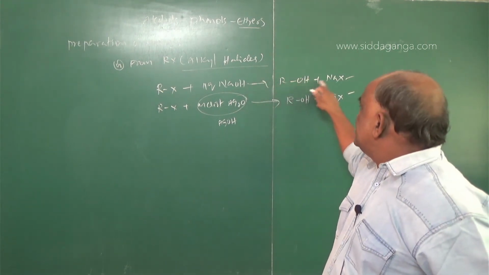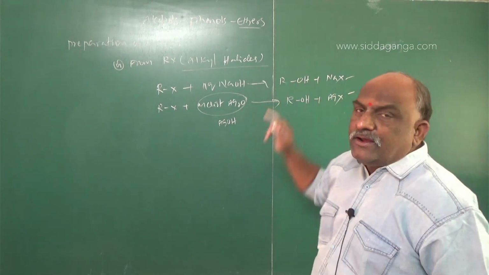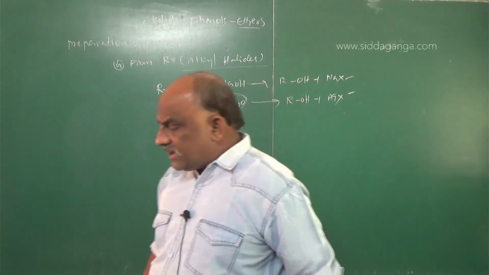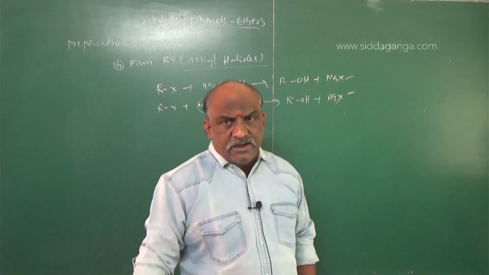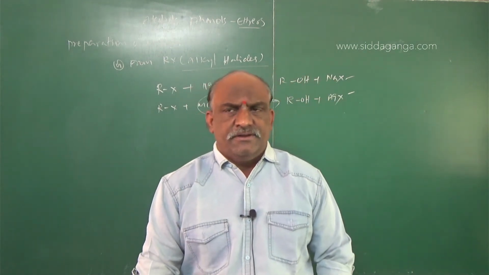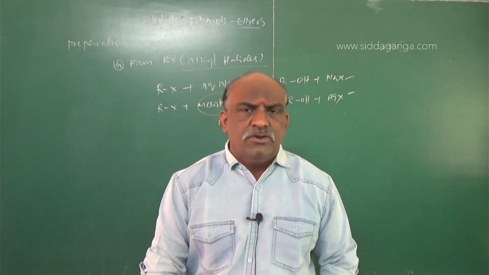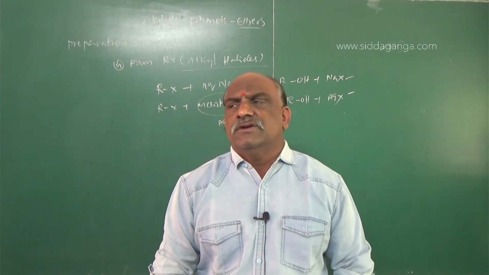Because ROH plus NaX, NaOH will be eliminated and RX will be formed. Clear? So alkyl halides themselves are prepared only from alcohols. Due to that, this is not a sufficient method, not a good method for the preparation of alcohols. And then what is the use of this?